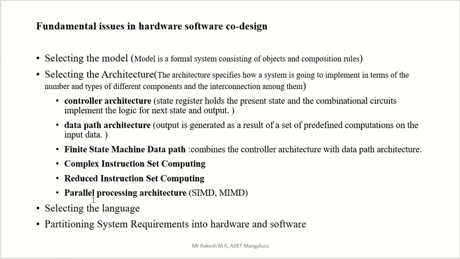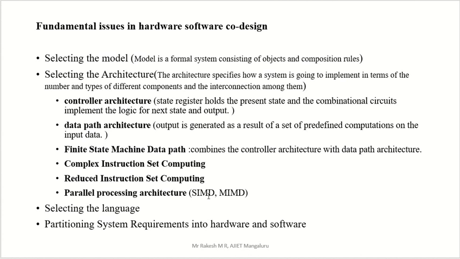Now coming to another one, parallel processing architecture. Parallel processing has two methods here, SIMD and MIMD. SIMD means single instruction multiple data, and MIMD means multiple instruction multiple data. In single instruction multiple data, one instruction is there, many data are there, and we perform that instruction on those data.